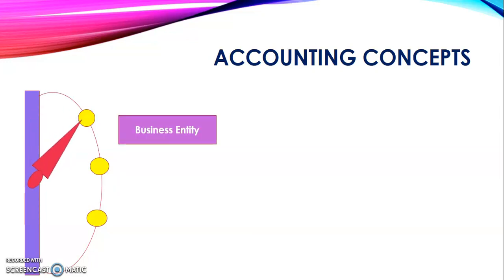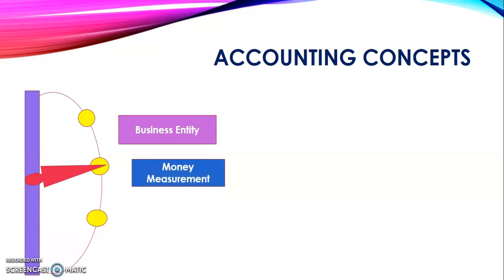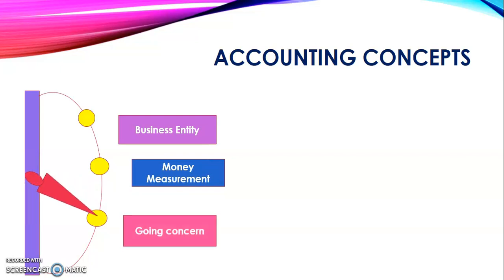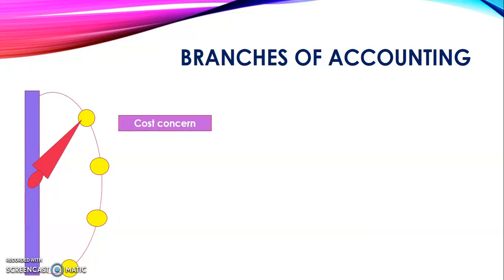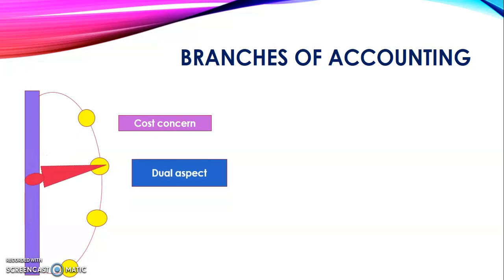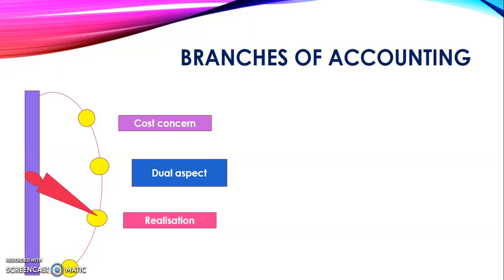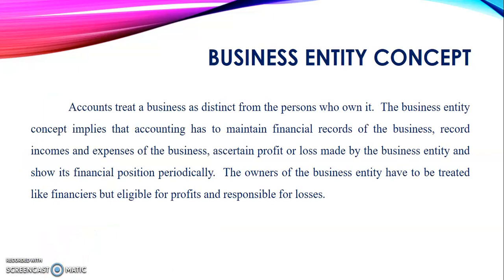Under accounting concepts, we have 7 concepts. First one, business entity concept. Second one, money measurement concept. Third one, going concern concept. We are going to see this one by one elaborately in the next slides. First, we are going to see the titles only. Fourth one is cost concept. Fifth one, dual aspect concept. Sixth one, realization concept. And last one is accrual concept. Now we are going to see these one by one elaborately.